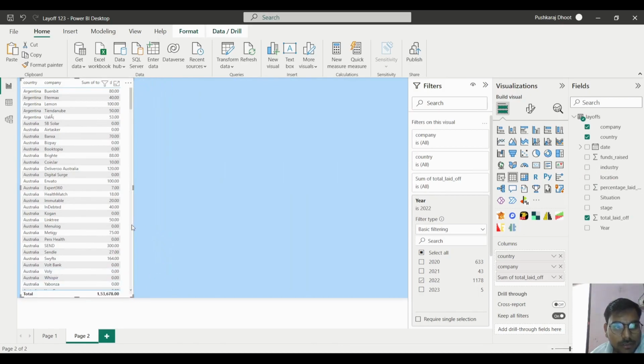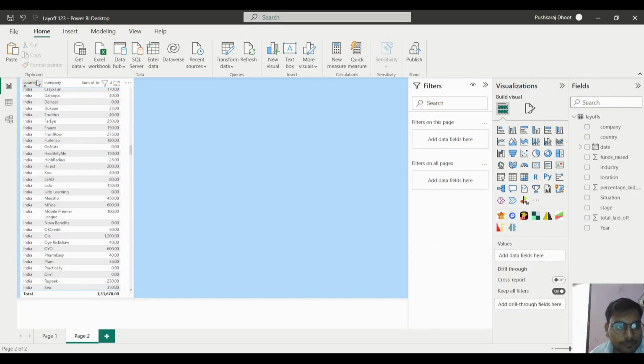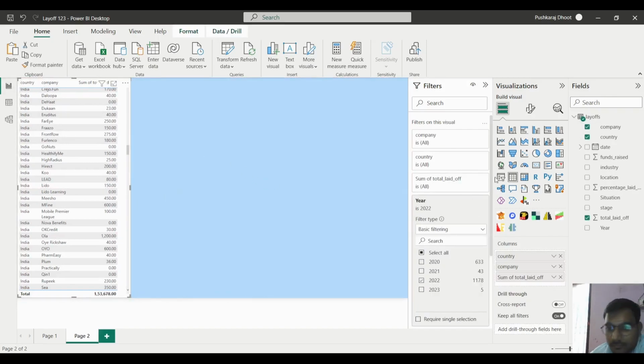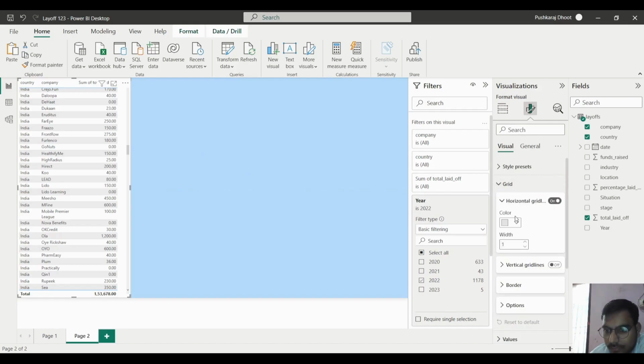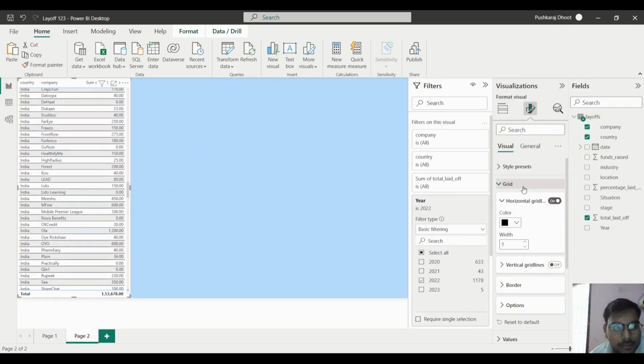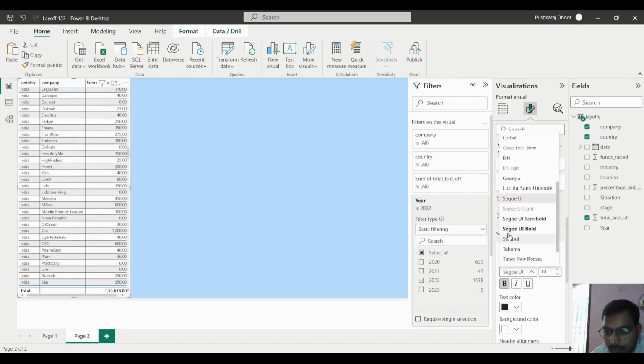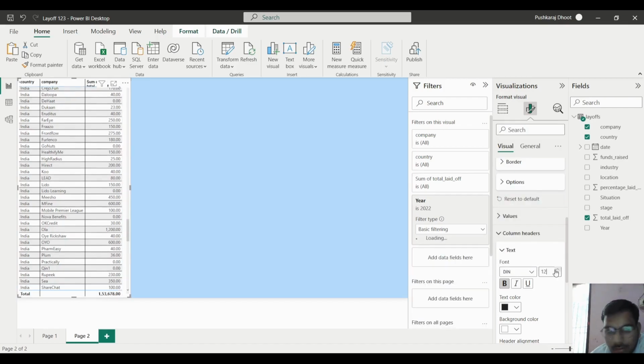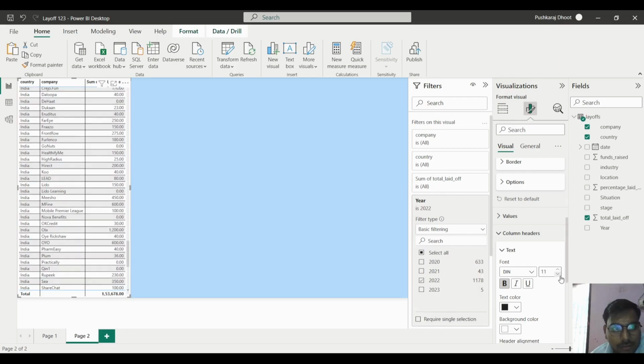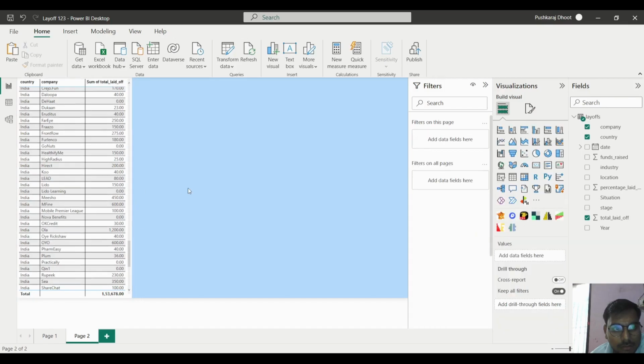And here we will do some formatting. We will change the grid color, we will put the black grid, and for the vertical grid lines we will do the same, also black. After that we will change the column header, make it bold, put it into DIN, and increase the size.